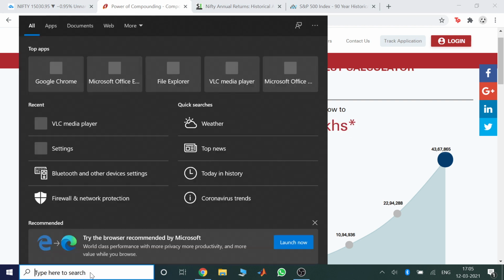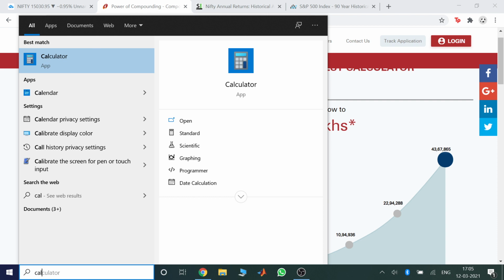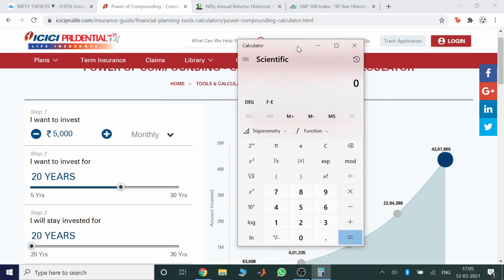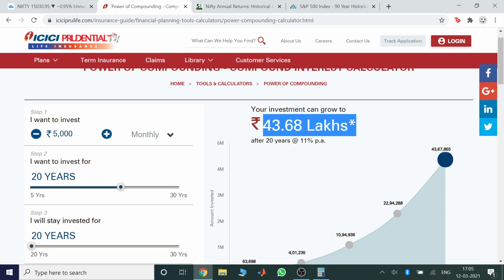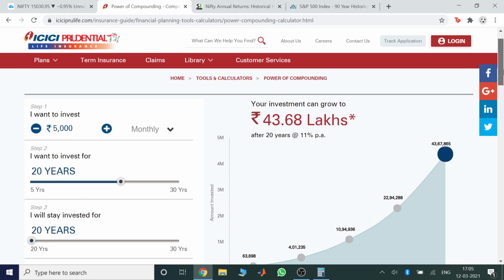If you calculate your total investment, that would be 5,000 into 12 months into 20 years. So your total investment was 12 lakhs, and you got 43 lakhs. You've almost more than tripled your money in 20 years. That is precisely what the concept of the power of compounding is.